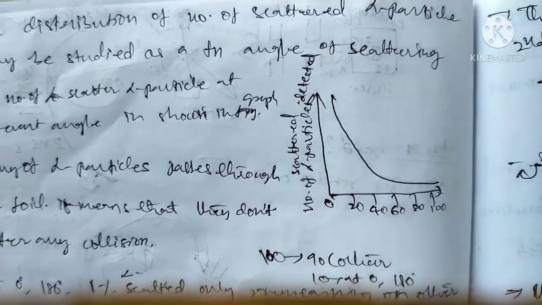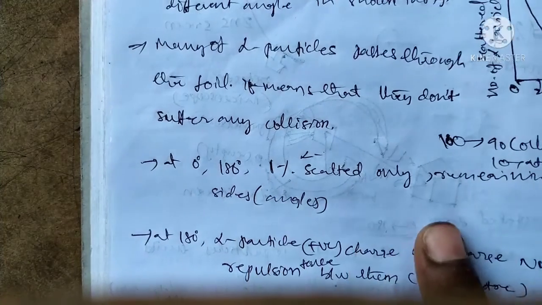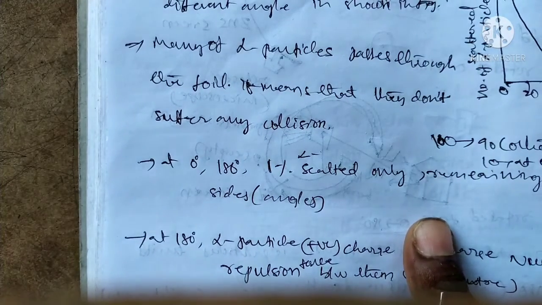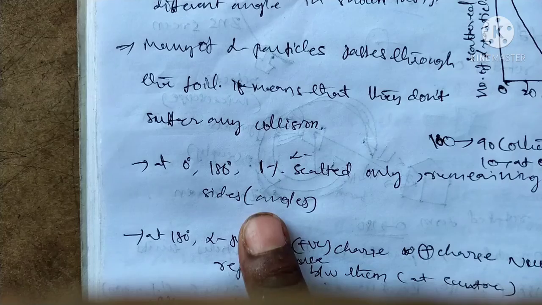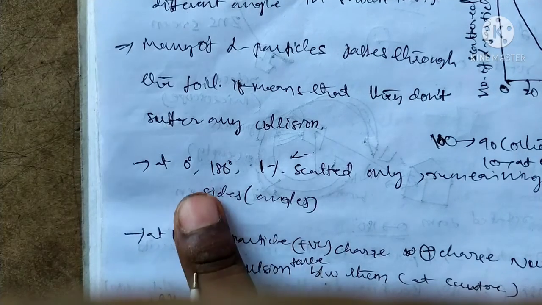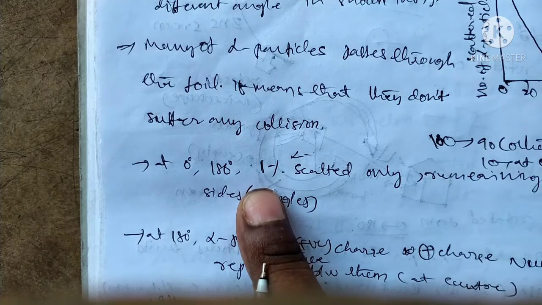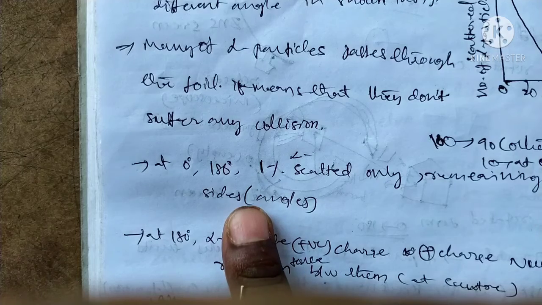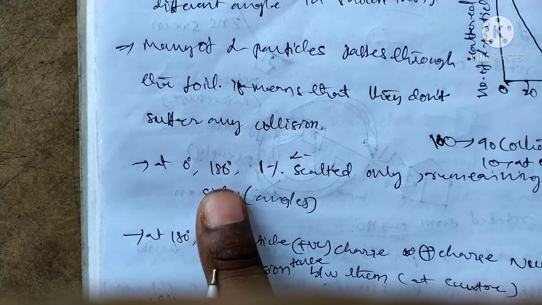At 0 degrees, only 1% of the scattering appears. The remaining scattering is observed at different angles, on other sides. Only at 0 degrees and 180 degrees is 1% of the scattering observed. The remaining 99% is observed at different angles. The particles passing through do not scatter at 0 and 180 degrees.